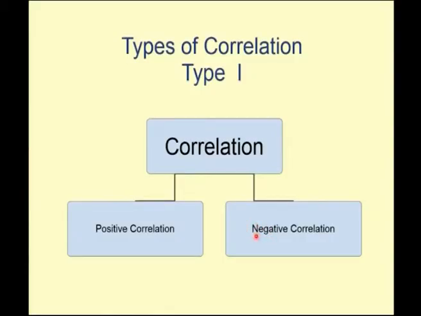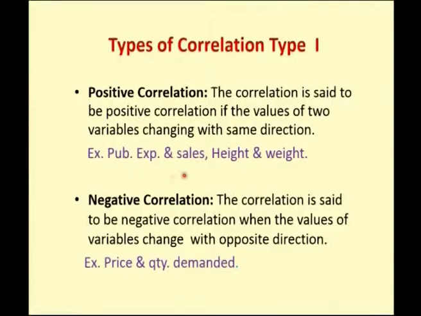Height and weight: if your height increases, your weight also will increase, therefore that is a positive correlation. If your x variable increases and your y variable decreases, then we call that a negative correlation. I have given you an example here. Expenditure and sales, height and weight are positive correlations, whereas in negative correlation, price and the quantity demanded. If your quantity demanded increases, your price will go down.